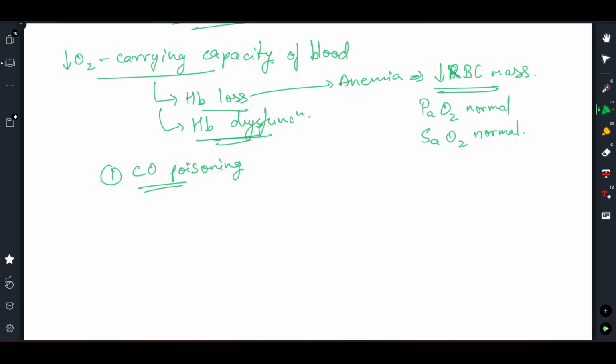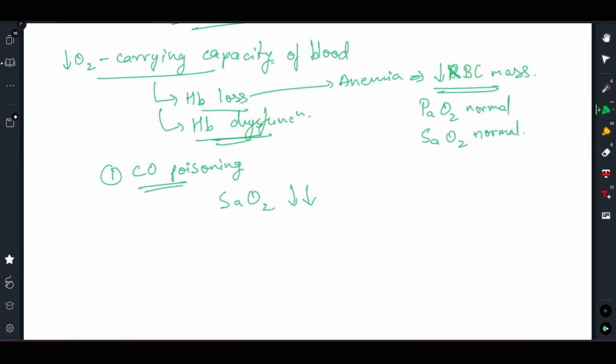So if there is exposure to large amounts of carbon monoxide, so that can result into more amount of carbon monoxide binding to hemoglobin, due to which the site for binding of oxygen will be reduced, right? As the site of oxygen binding is reduced, there will be low binding of oxygen with hemoglobin. As there will be low binding of oxygen with hemoglobin, what you can say is the saturation of oxygen has reduced.